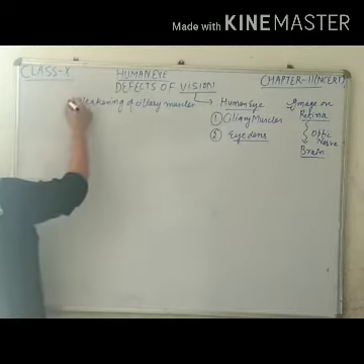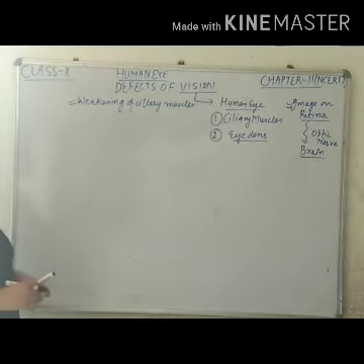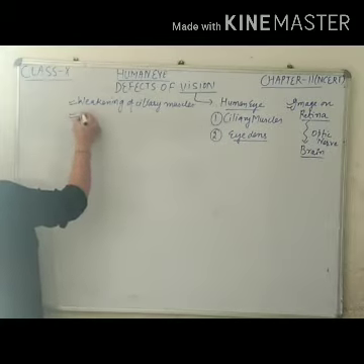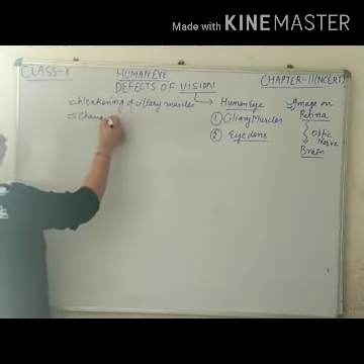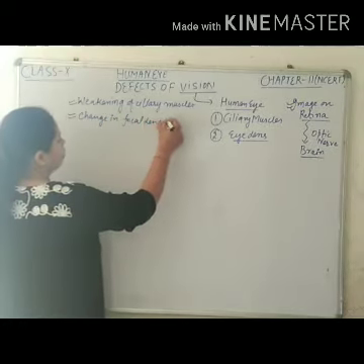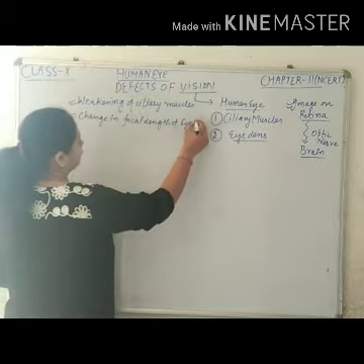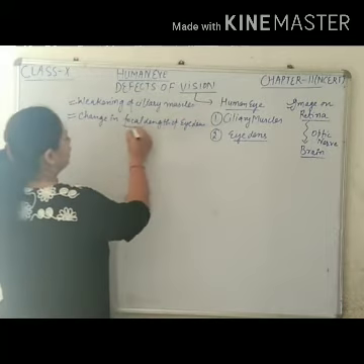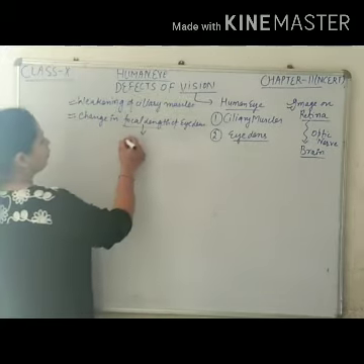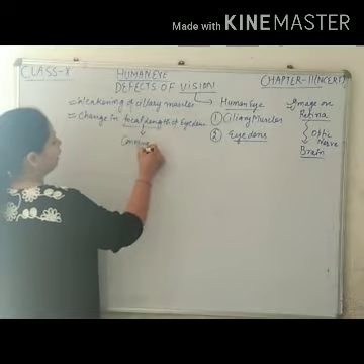So the main cause may be weakening of ciliary muscles, and the second cause may be a change in the focal length of the eye lens. As we know, focal length changing means what? Change in the converging power of the eye lens.